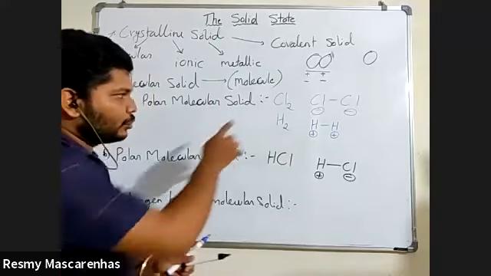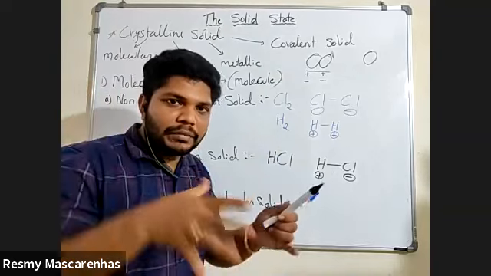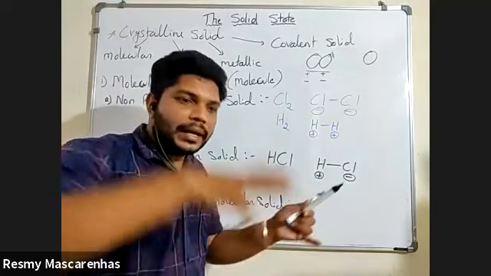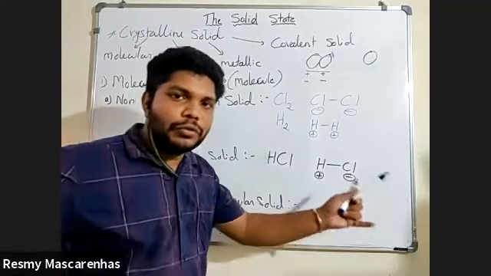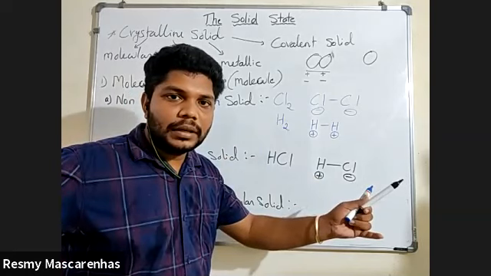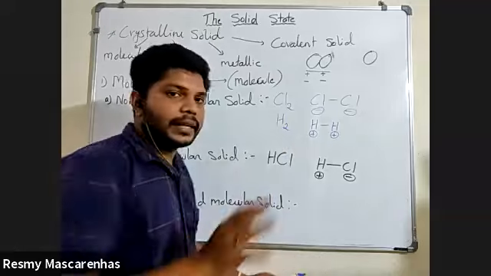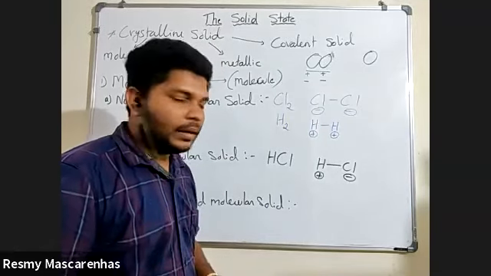Same way, actually chlorine and hydrogen are gases. But when you cool down the temperature and apply extreme pressure, they will turn into a solid. But when you remove the temperature and pressure, suddenly they will go back to their actual state, that is gaseous. Understood?